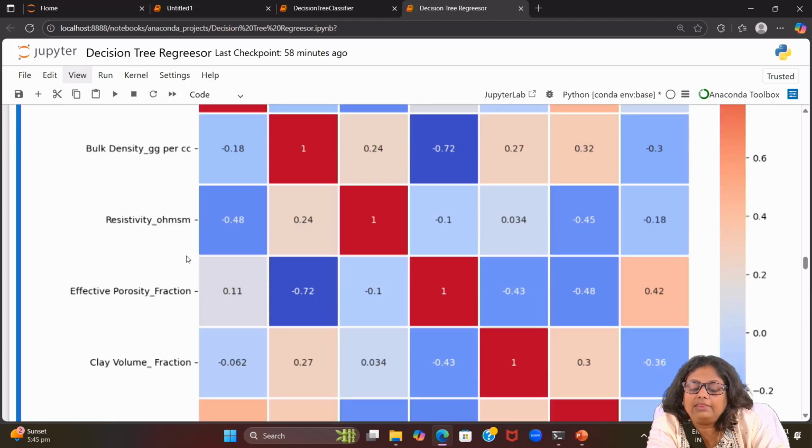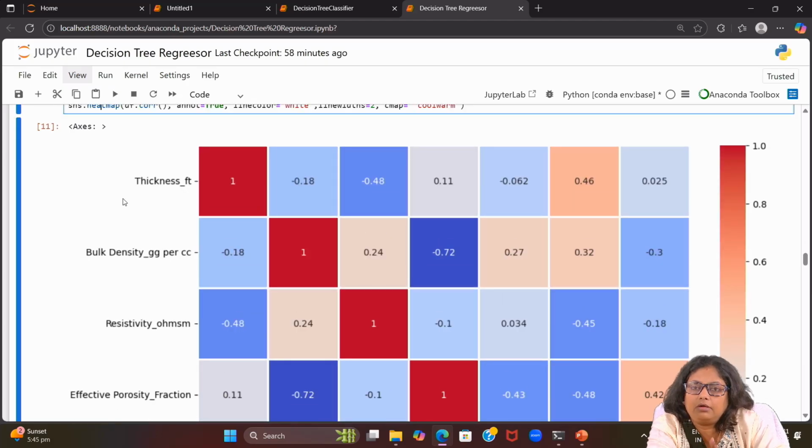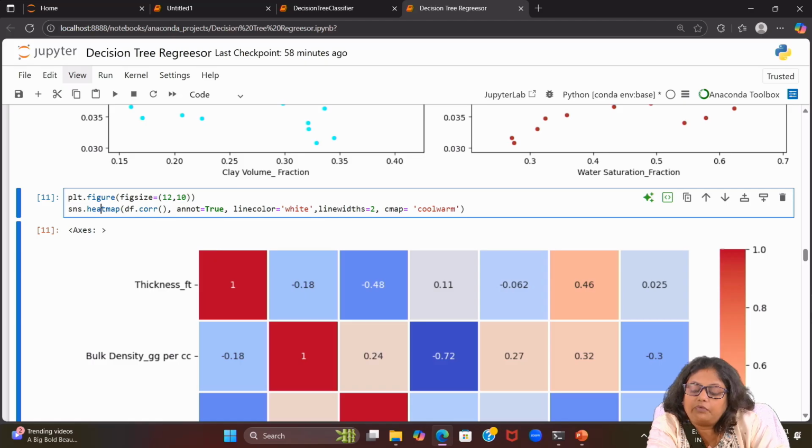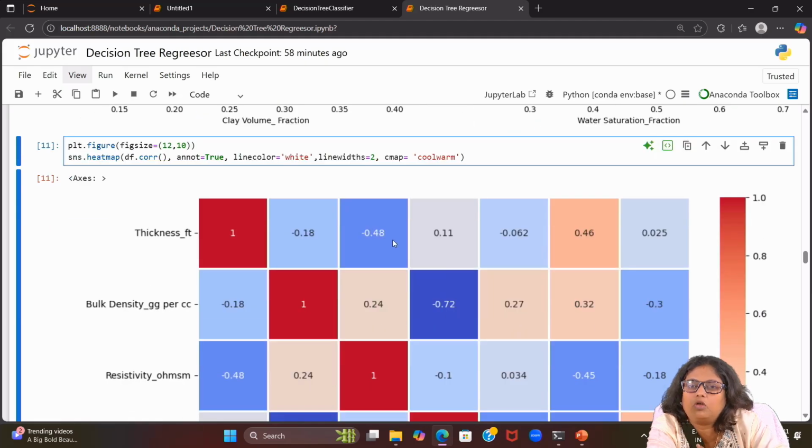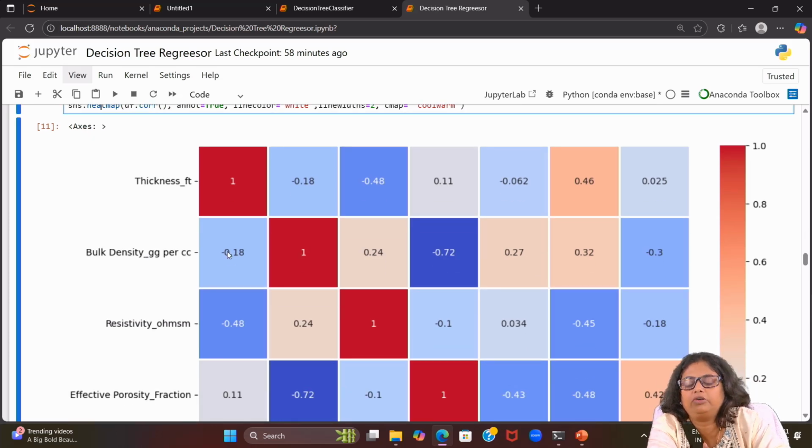When we apply the algorithm, sometimes there is a chance of multicollinearity, meaning two columns have the same effect. From seeing these values, if two columns have very nearby values, we can drop one column. If you have 15 or 20 columns and 5 columns give a similar effect, we can drop those.